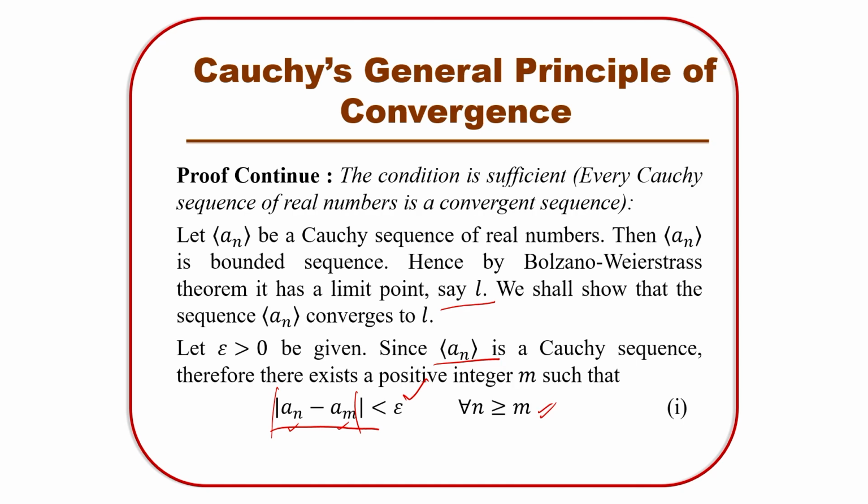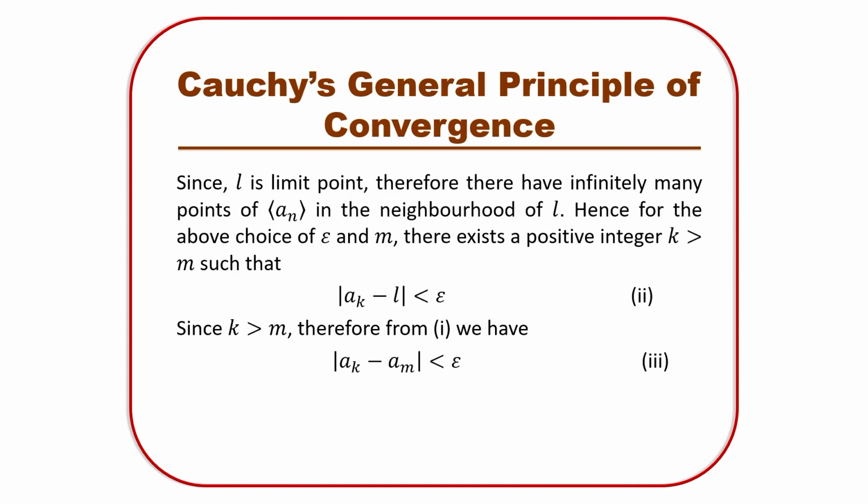That is the definition of the Cauchy sequence. So, since L is the limit point, there are infinitely many points of a_n in the neighborhood of L. We have already seen this, right? L minus epsilon is less than a_n is less than L plus epsilon, then L is the limit point of this sequence a_n. We have seen this. So, this is the epsilon neighborhood of L, right? That is what we are talking about, that infinitely many terms of a_n must be lying in the neighborhood of L.